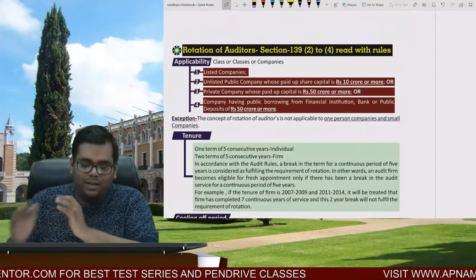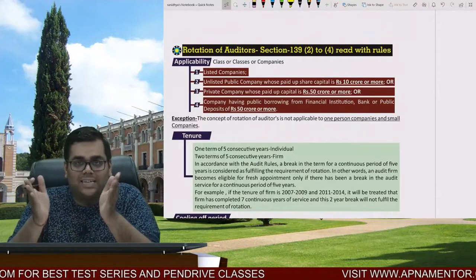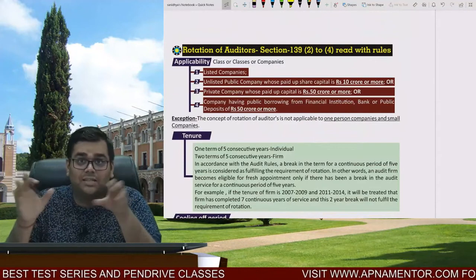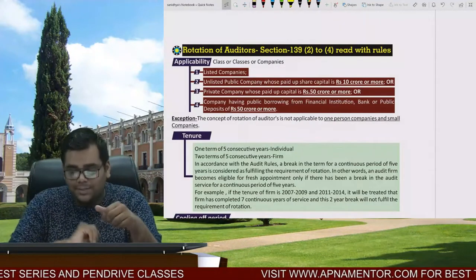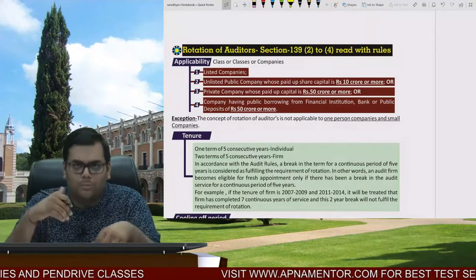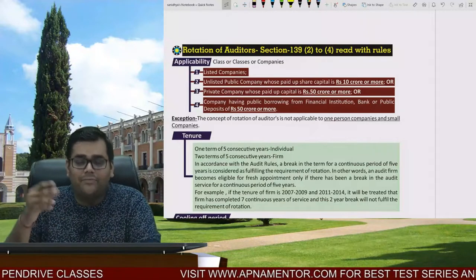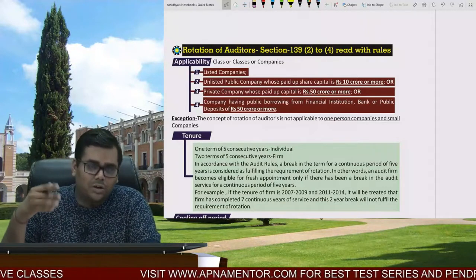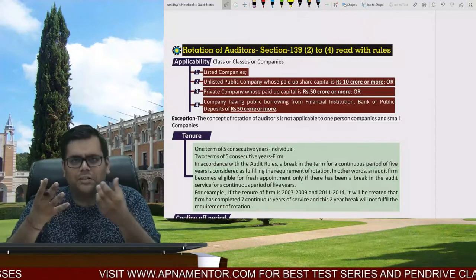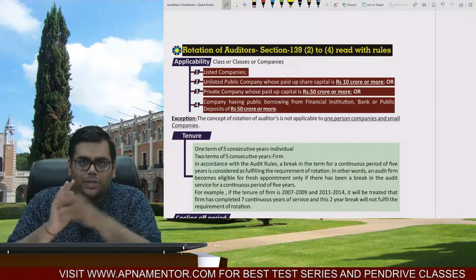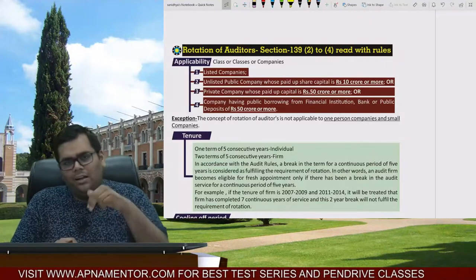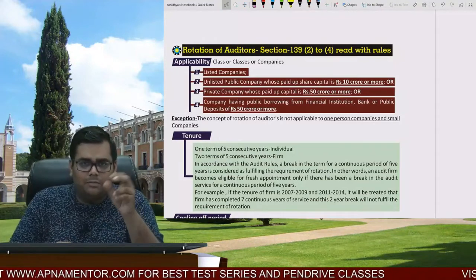And then we have the last two concepts of the section. This is the biggest section in this chapter. Section 139 subsection 2 to subsection 4 talks about the rotation of auditors. And then we have section 139 subsection 9 that talks about deemed reappointment. Now what is rotation? What is the logic of rotation? See, what was happening is that an individual or a firm was appointed as an auditor.